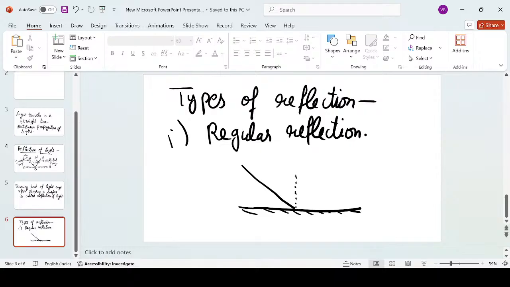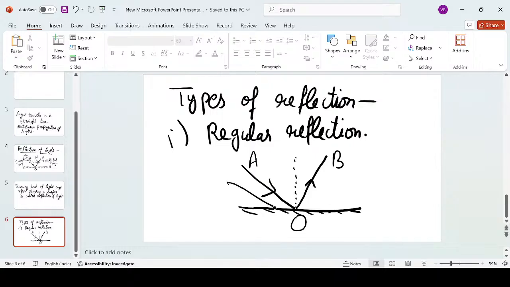Draw a normal at this point, and it is reflecting in this direction. Arrow marks are very important, children. If you don't draw the proper arrow marks, nobody can understand whether the light is incident or reflected. So at this point, we have this ray AO as incident and OB as reflected.